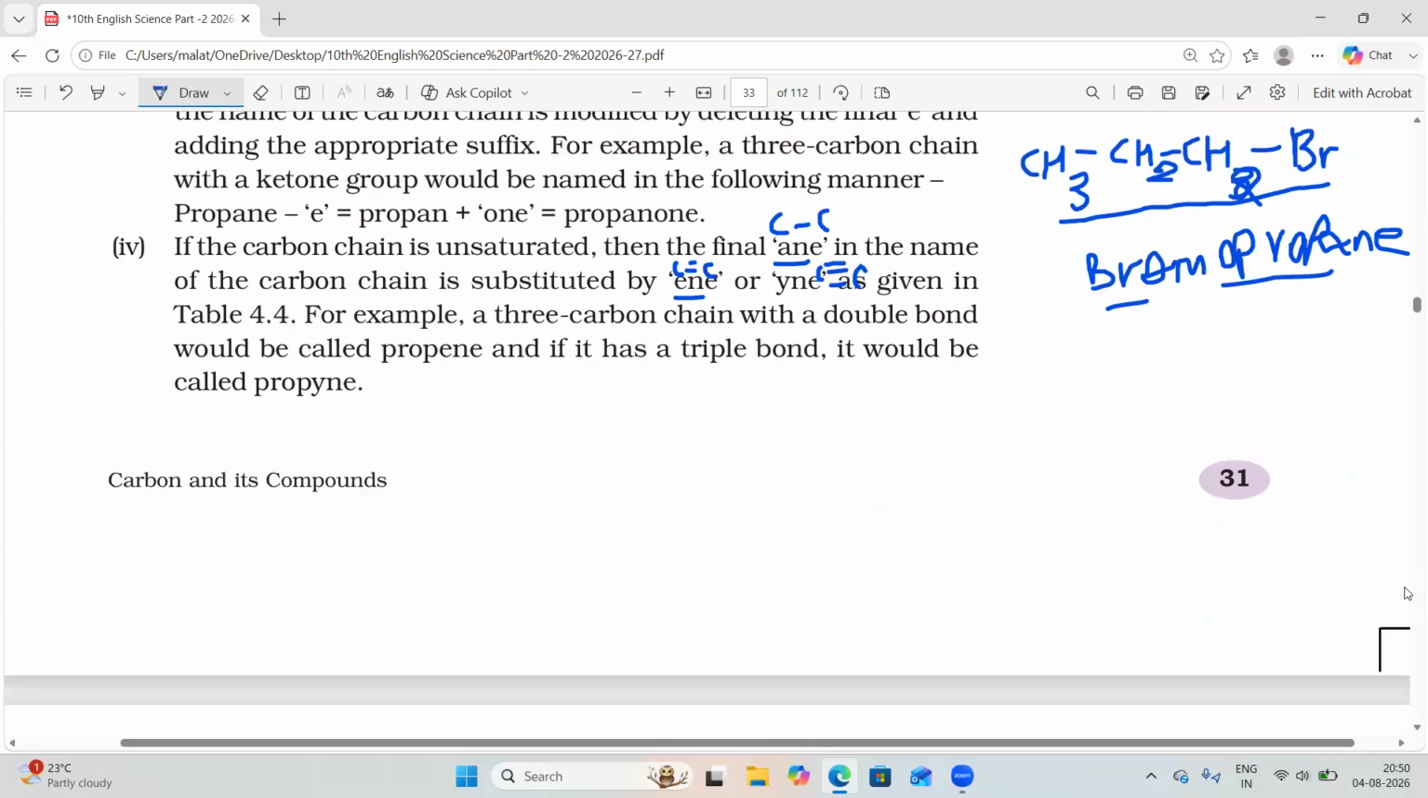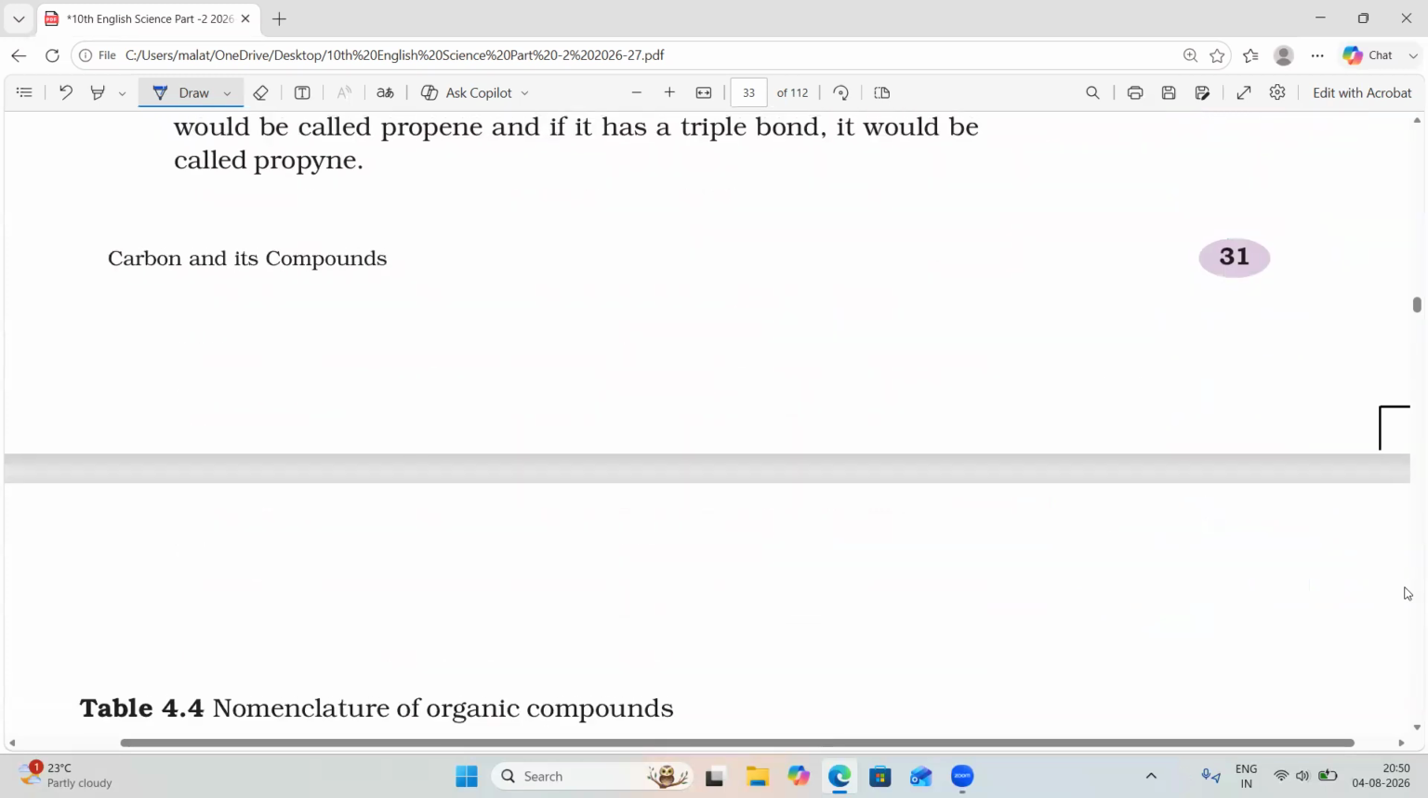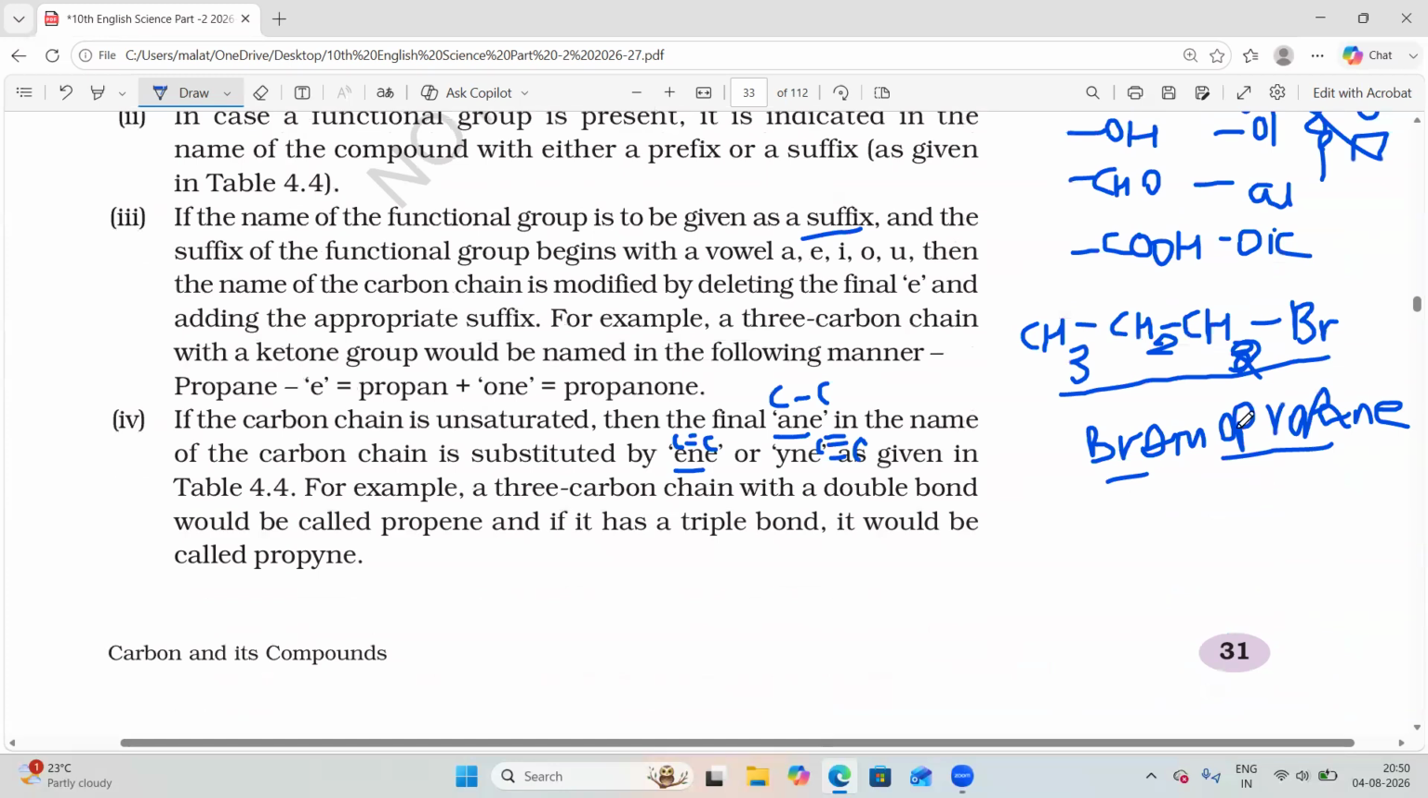Before writing the ANE, we should give numbering to the carbon atoms. Why? Because sometimes functional groups may attach to any carbon atom, so you should know how to give numbers to the carbon atoms. So we will study that as another rule: count the number of carbon atoms in the chain and start giving a number to the carbon atoms.